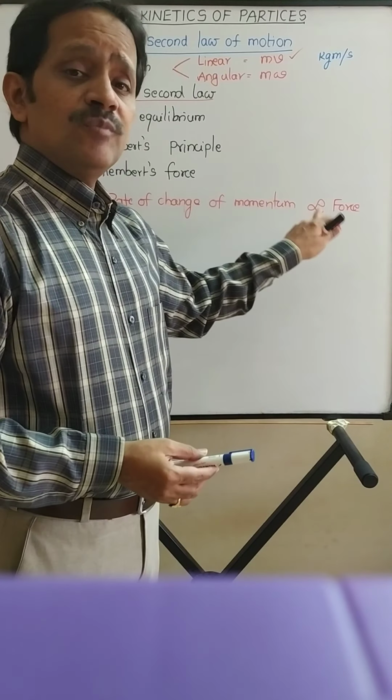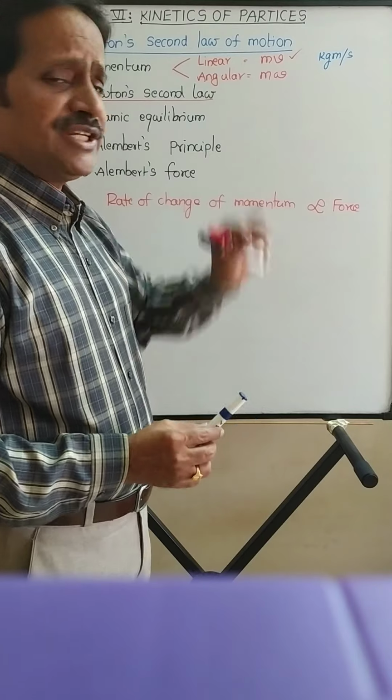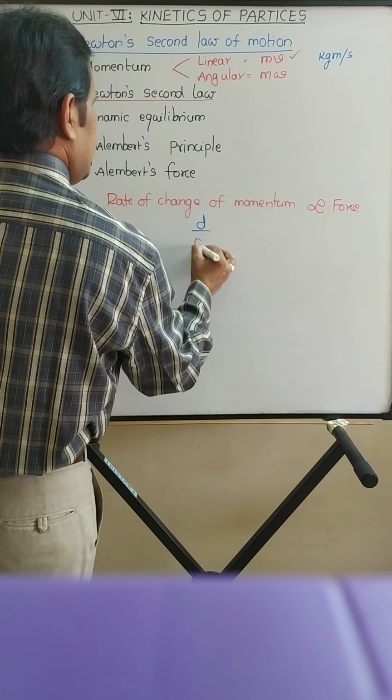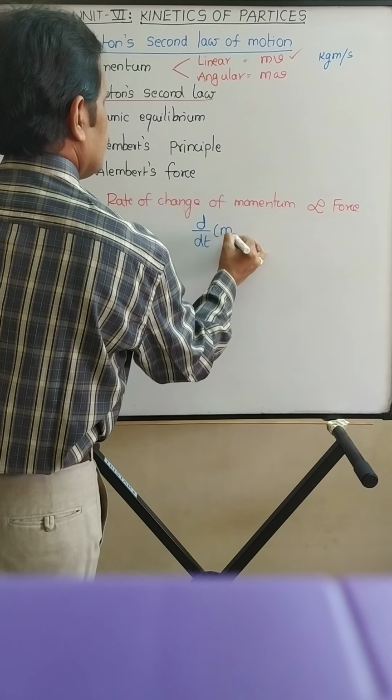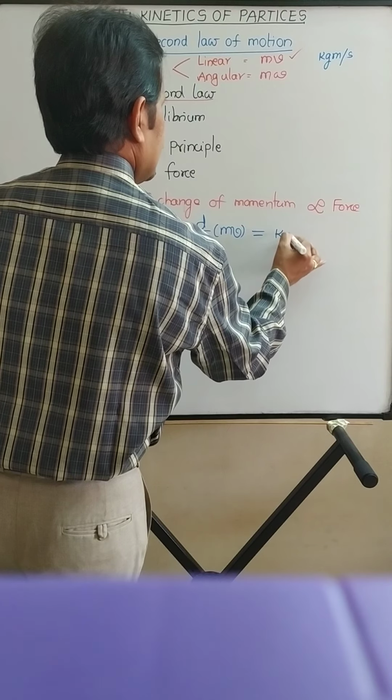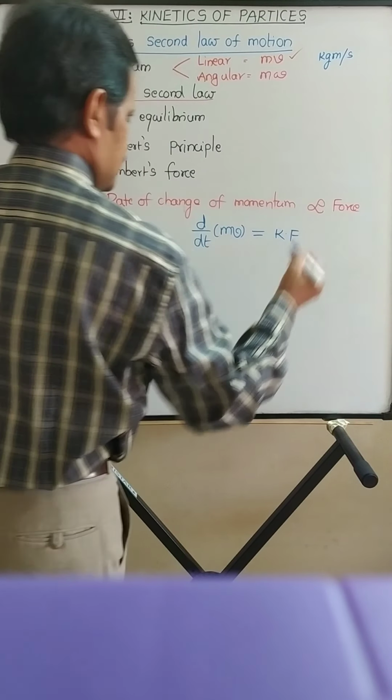Rate of change of momentum means d by dt of mv is equal to the proportionality constant into force.